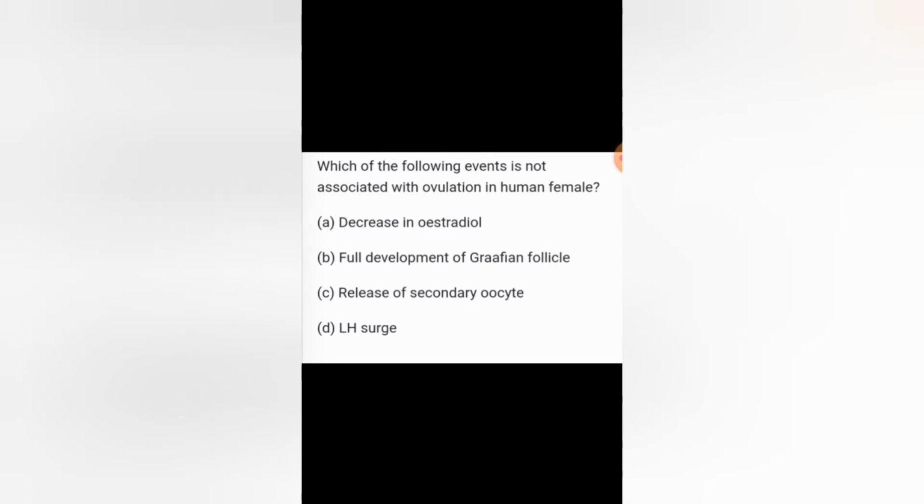Which of the following events is not associated with ovulation in a human female? The event not associated with ovulation is a decrease in estradiol, because estradiol concentration decreases after the ovulation, not during the ovulation.